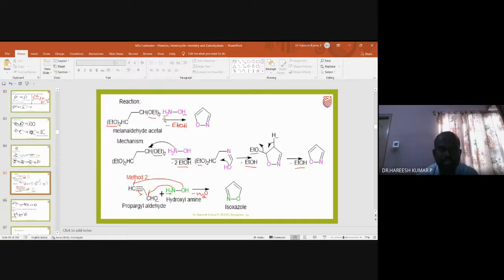Okay, of course this also is asked, but very recently, predict the product and write the mechanism. That's what I asked for this. They gave these two reactants and asked you to write the product name. So what is happening here? There will be a new bond formation between this nitrogen and this carbon. H2 and O will go out as water. Similarly, there will be a single bond formation between this oxygen and this carbon, and this one can pick up this proton. So that is how an isoxazole is obtained.